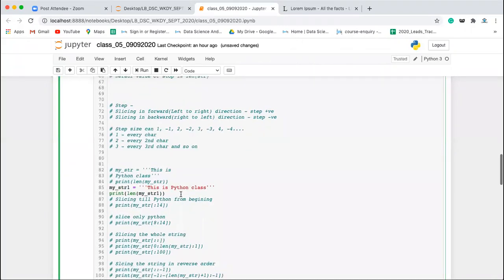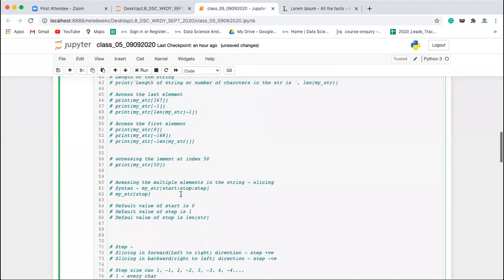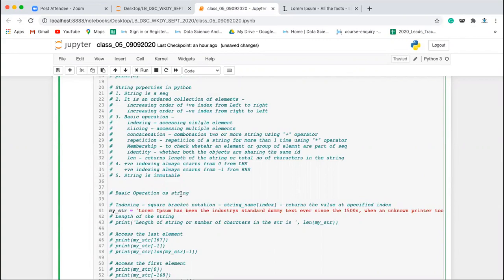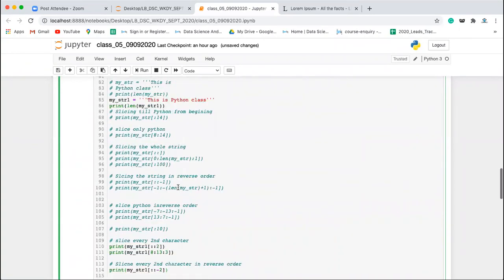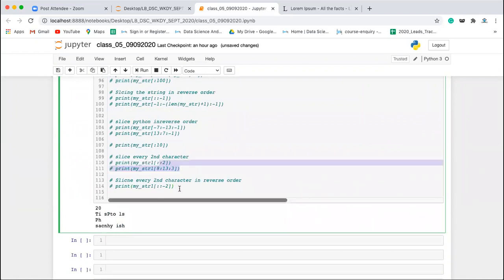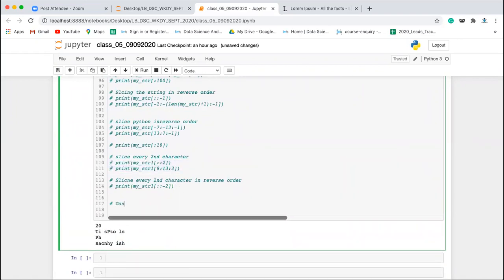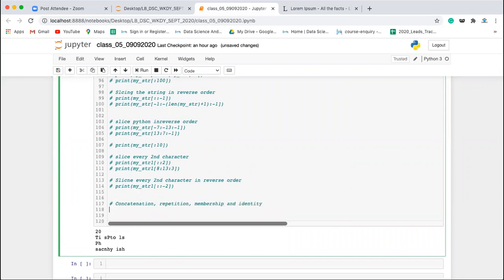Now, next we have the concatenation, repetition, membership, identity operator. What is the concatenation operation?